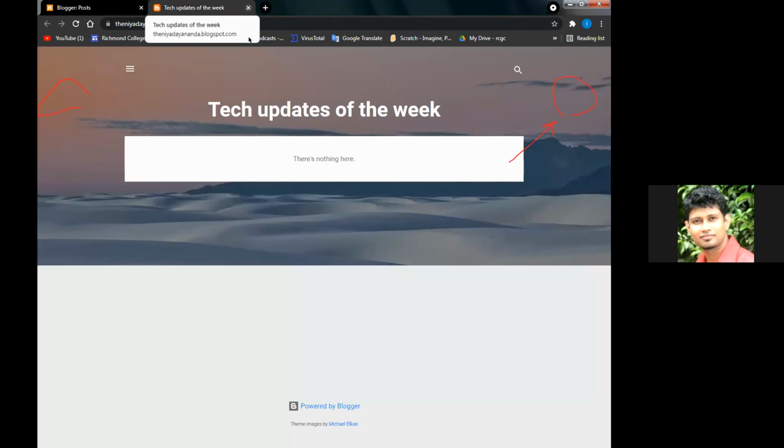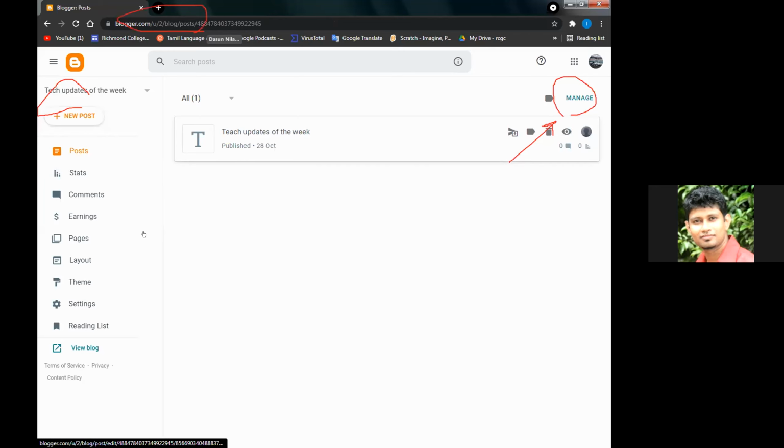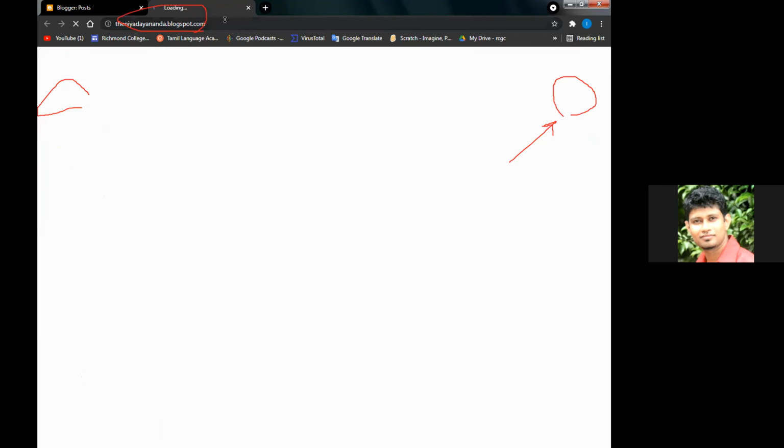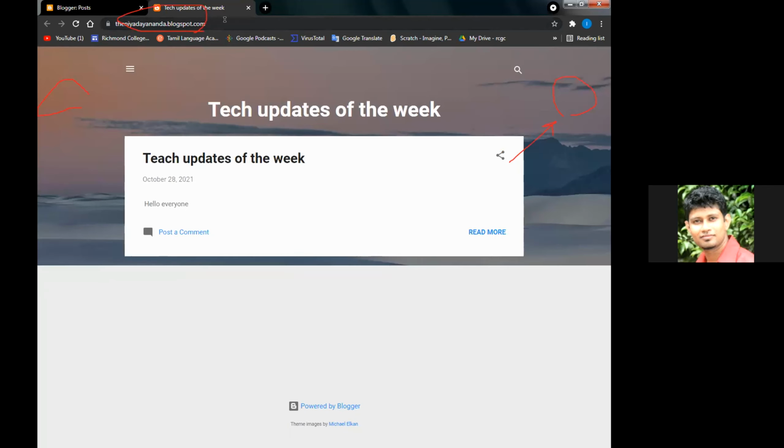And can you copy and paste your blog address then? Because then the others can also see that. Please copy and paste that. Just go to view blog, copy that and paste it in the chat. Everyone, please paste it. Just copy and paste it to everyone. Others can go to his blog and see what's there.